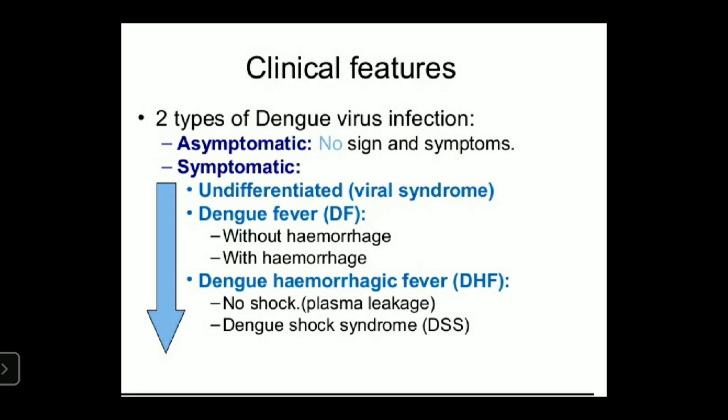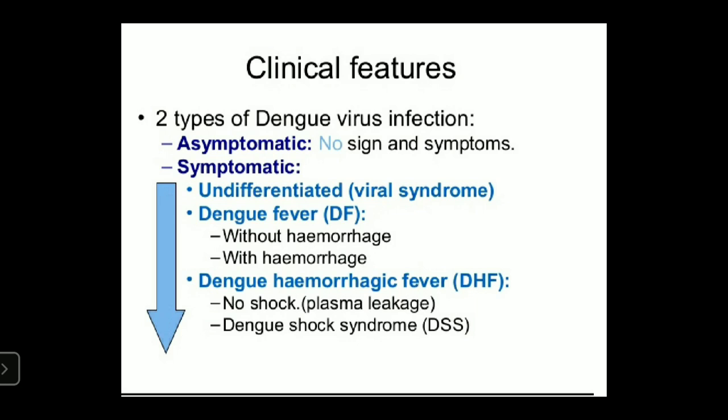Next one, the major complications of dengue fever: it may be either symptomatic or asymptomatic. In asymptomatic dengue fever, no signs and symptoms occur. Coming to symptomatic dengue fever, it may be undifferentiated or dengue fever.